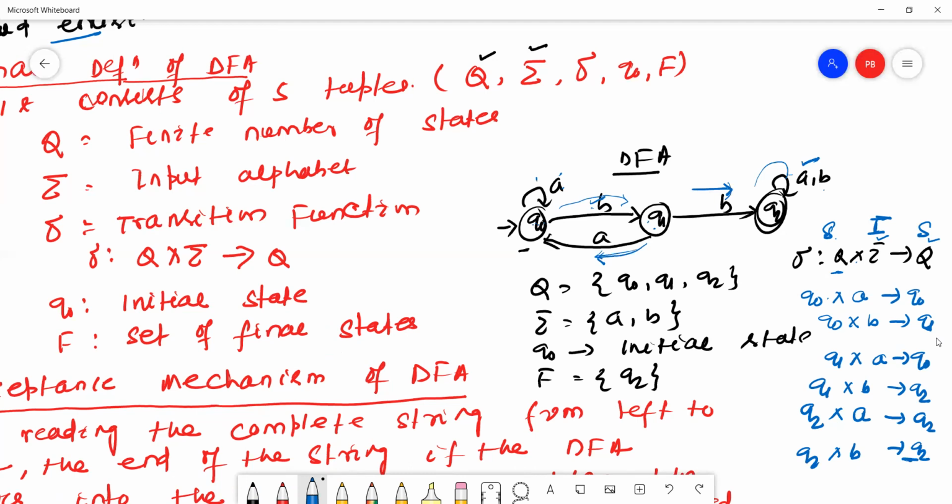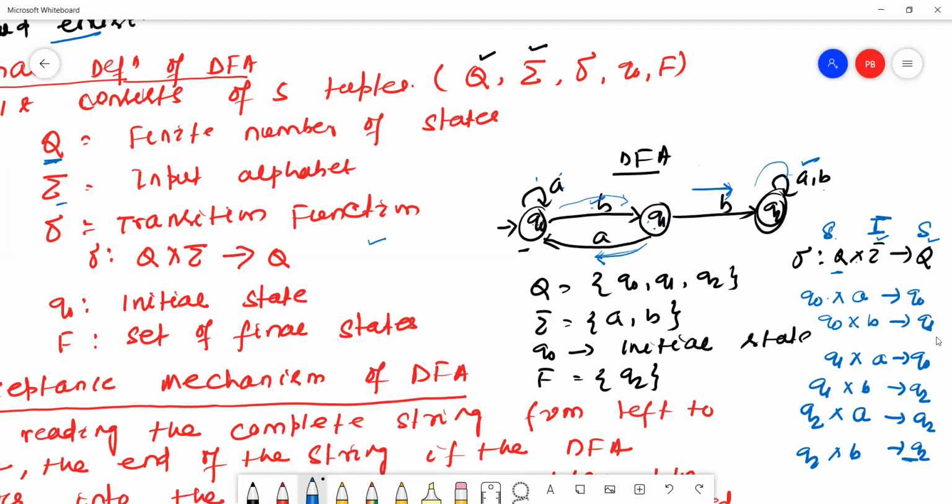Okay, hope all of you understand the formal definition of DFA. What is the meaning of the 5-tuple? Q means the total number of states in the given DFA. Sigma means input alphabets; the input alphabets in the given DFA are A and B. Delta means the transition function. The transition function means a state will read an input alphabet and go to another state.